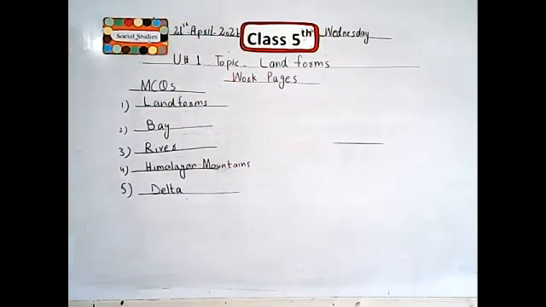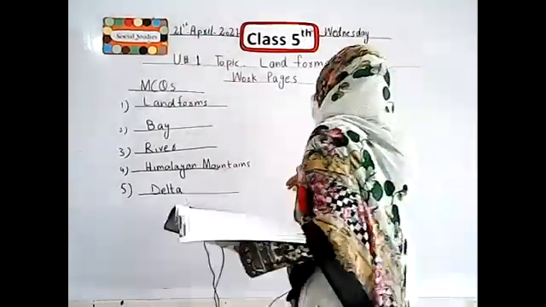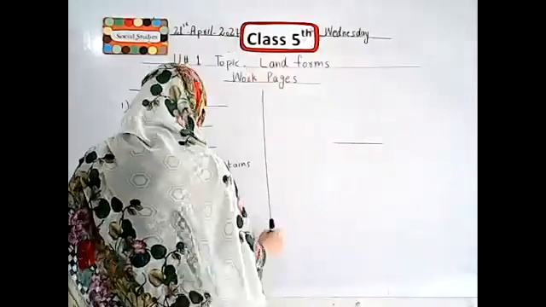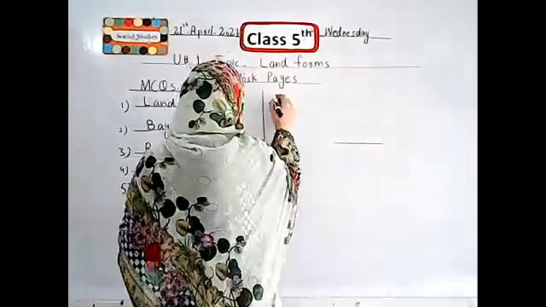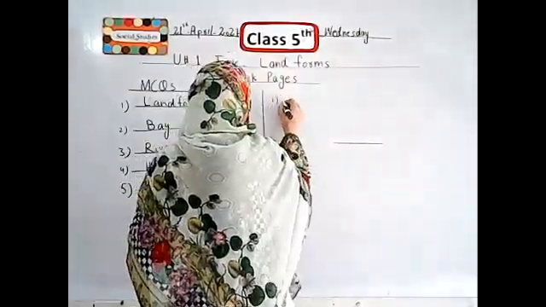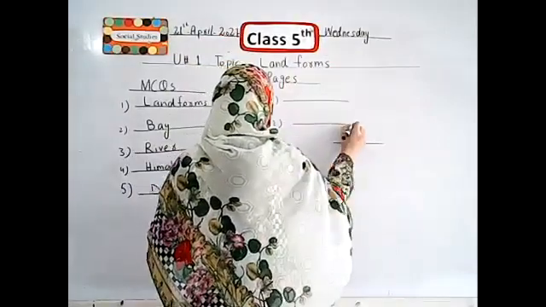We tick in front of those sentences that are true and we cross in front of those sentences that are false.